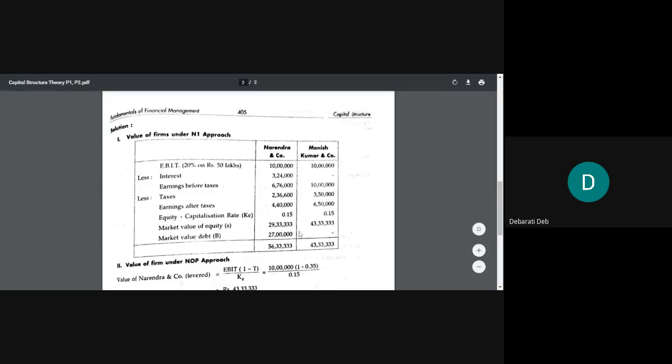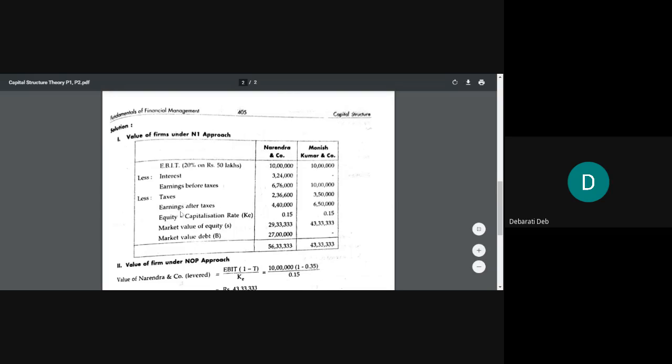If your equity capitalization rate is 15%, that is 0.15, and the earnings after tax is 4,40,000, then you will divide 4,40,000 by 0.15 or 15%. That will be your market value of equity.